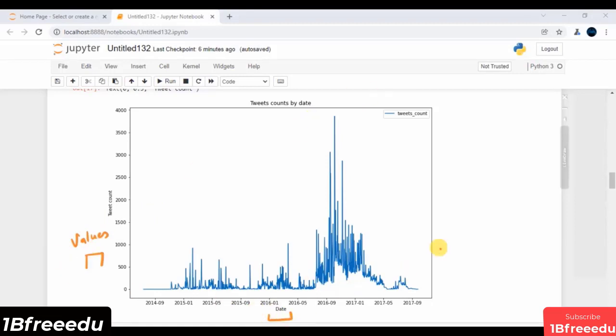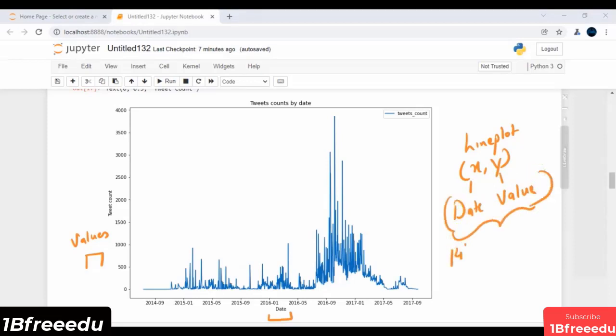Again, as it is a line plot, we typically need our x and y. So this x will be my date and this y will be my value. Just to plot this, we need this coordinate. Let's say my date is 14th July 2016, and let's say my value is 1. So let's say this is the date. And imagine I have some more dates. Let's say this is the date, this is the date, this is the date.